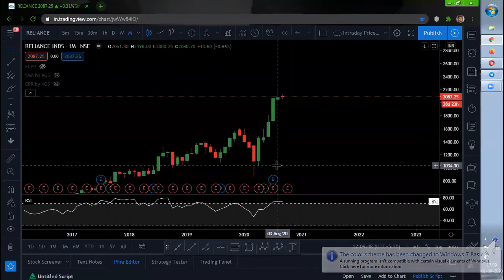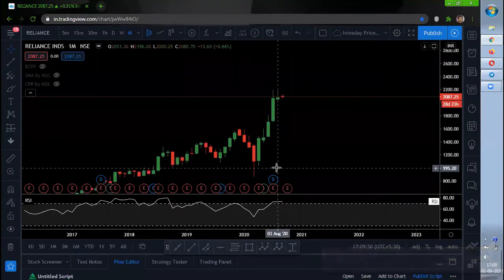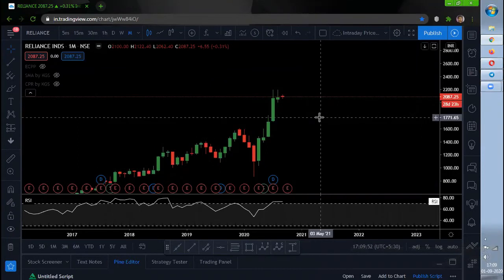So today in this video, what we are going to see is Reliance Industries analysis for the coming month, for the current month, which is for September. Let's see how Reliance is looking, and let's see what we can understand from it.